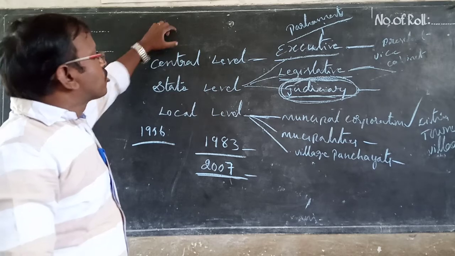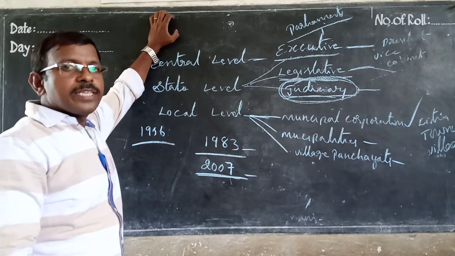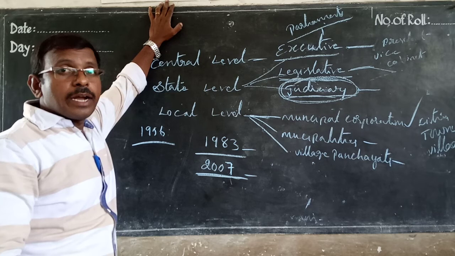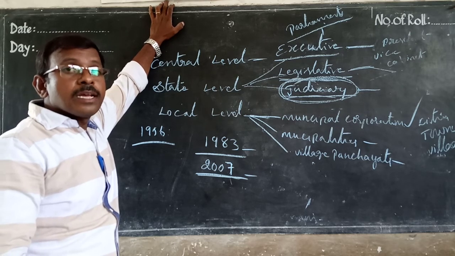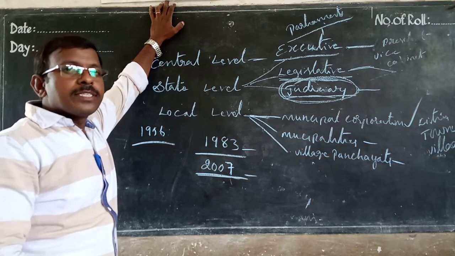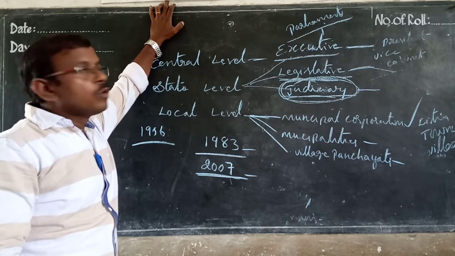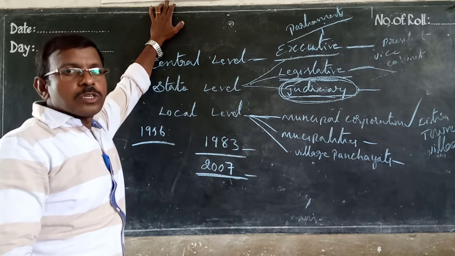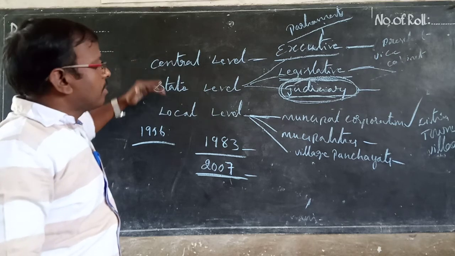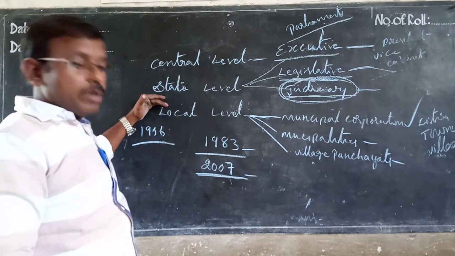The Governor. And at the central level, who is the head? The President, head of the country. Ruling is going on by the prime minister and other cabinet ministers. So like that, central level, state level, and local level governments will be there.